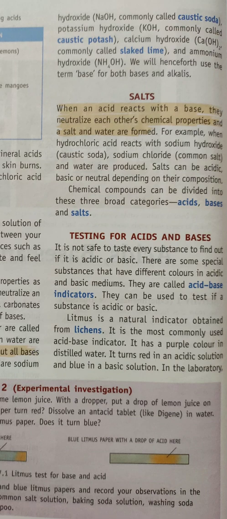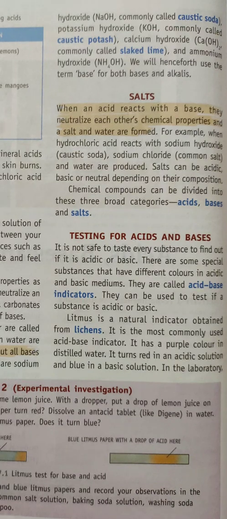One example of an acid-base indicator is litmus. It is a natural indicator obtained from lichens, and it is the most commonly used acid-base indicator.